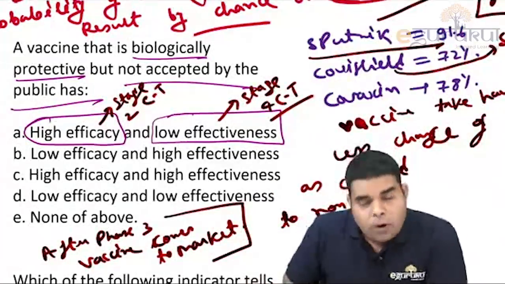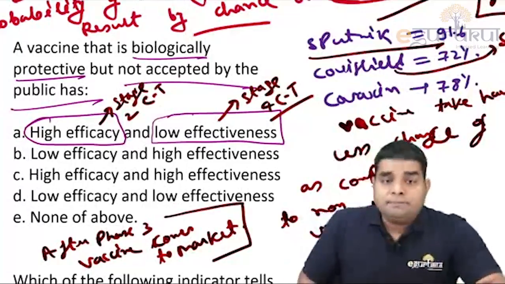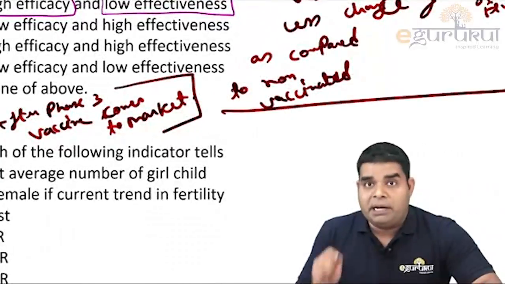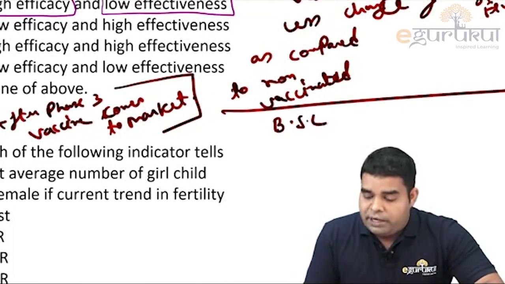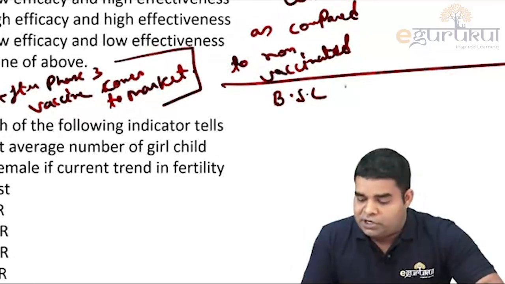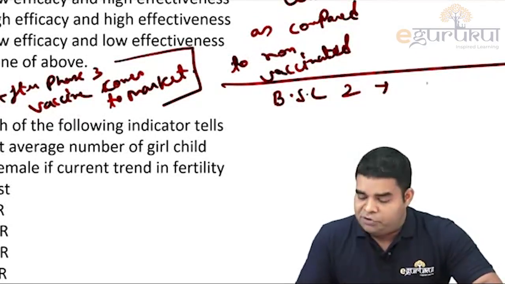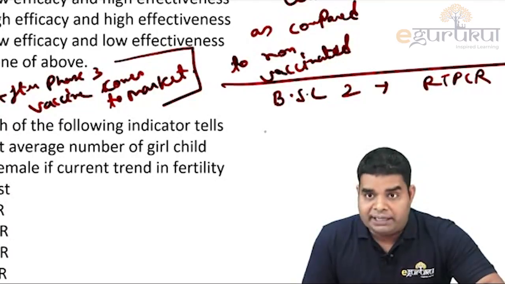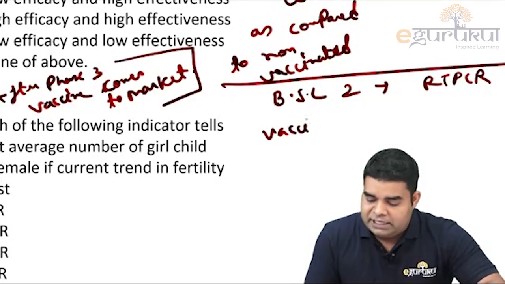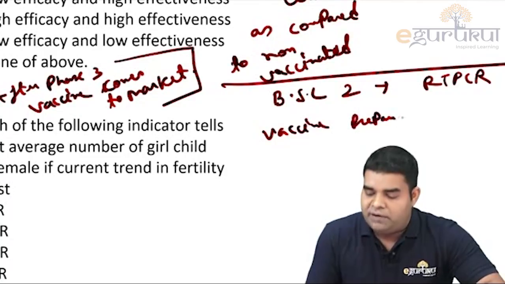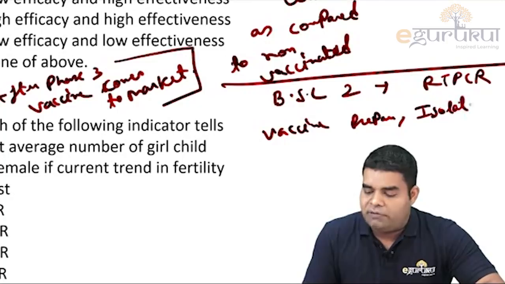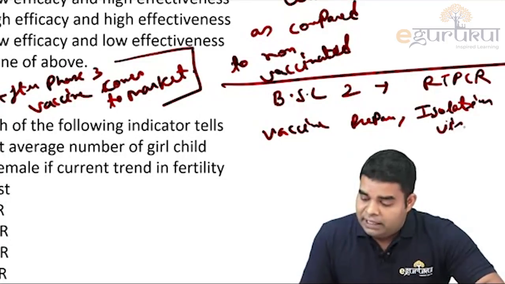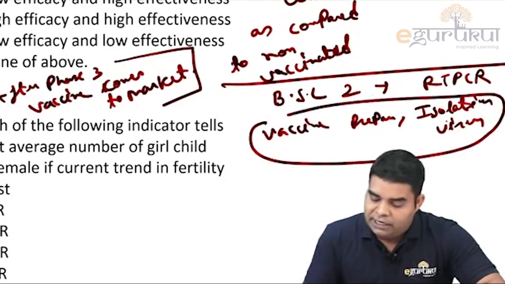That is the reality. One more point is that if they ask a question regarding biosafety of the lab, remember that if we are doing RT-PCR or any lab investigation, biosafety level 2 is sufficient. If we are isolating virus to prepare vaccine, and they ask in which level of lab safety isolation of virus occurs, then the answer is biosafety level 3.